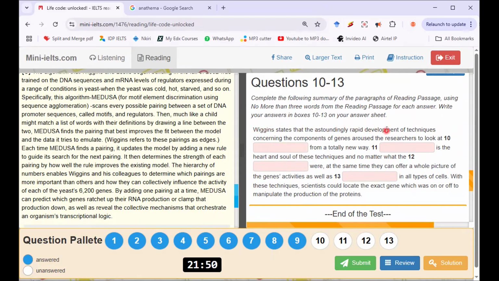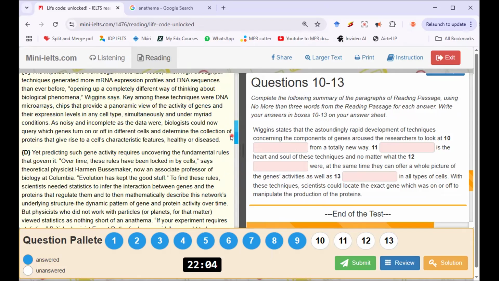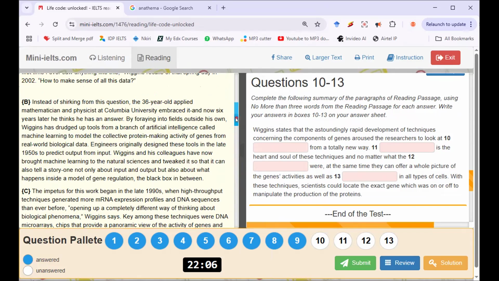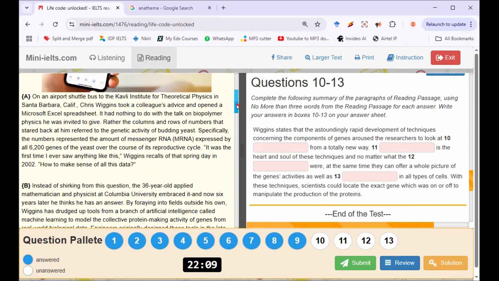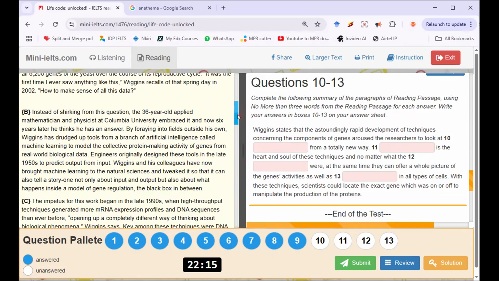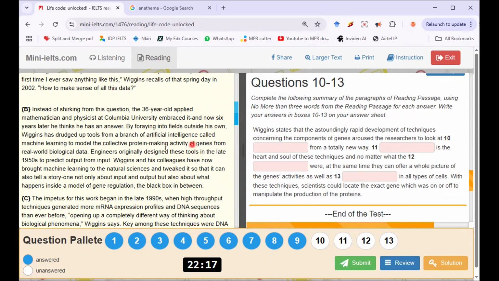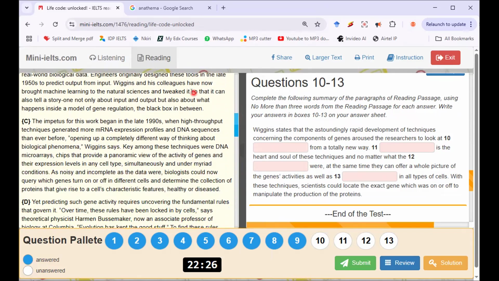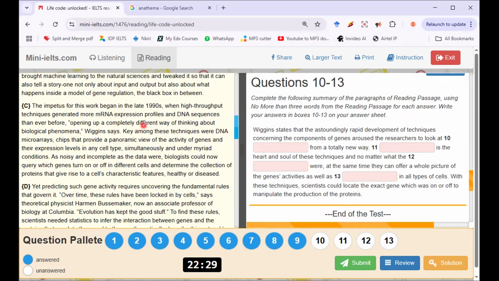Wiggins states that the outstandingly rapid development of techniques concerning the components of gene allows the researchers to look at dash from a totally new way. A totally new way. Where did I see that? I don't think it's in paragraph A. Paragraph B. Or anything that sounds like a totally new way. It's not in paragraph B. Paragraph C. A completely different way.